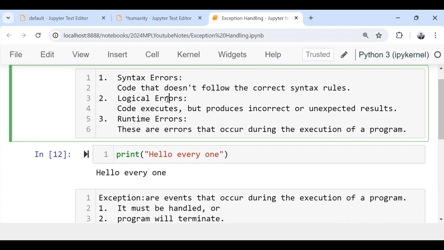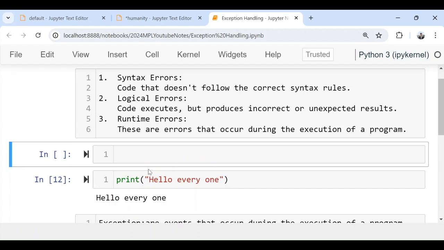The second type of error is logical error. With this type of error, actually, in the code we do not have any error, so the code is going to be executed. When we are running the code, there is no issue with that, but we are not getting the expected output. For example, if I want to print hello everyone 10 times, I have to use either a for loop or a while loop. So I will be using a while loop.